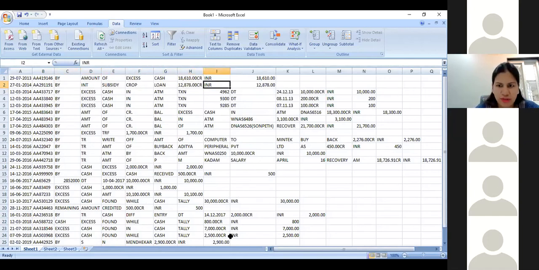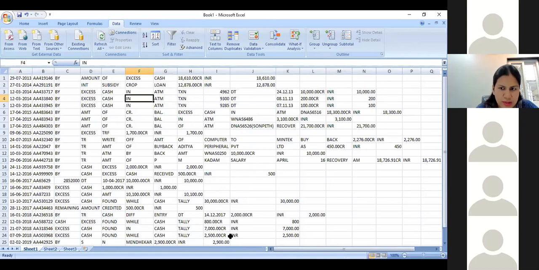But this option is not very feasible for us, because as you can see, in the first row the amount is appearing in the H column, whereas in the third row the amount is appearing in the L column. So I cannot do a total, or I cannot see anything out of this data. Plus the description appears in a broken format. I can see the description in C, D, E, F. So it is very cumbersome for me to read the entire description, and very weird as well, because you cannot make out anything from this data. So this option is not valid for us.